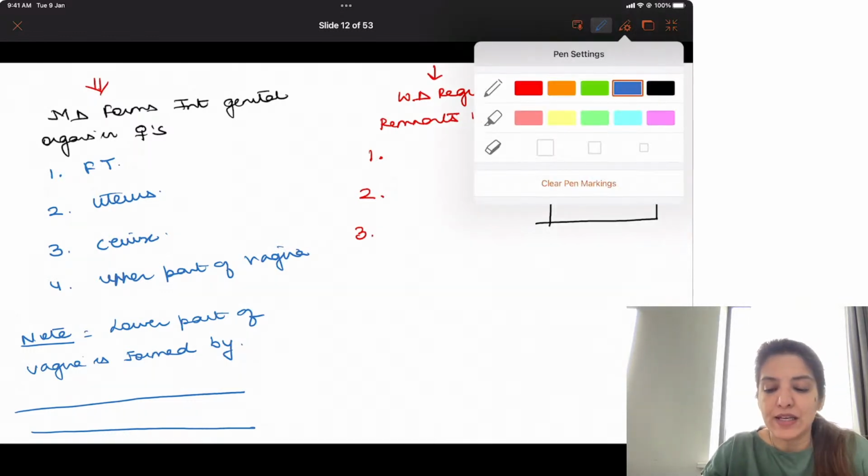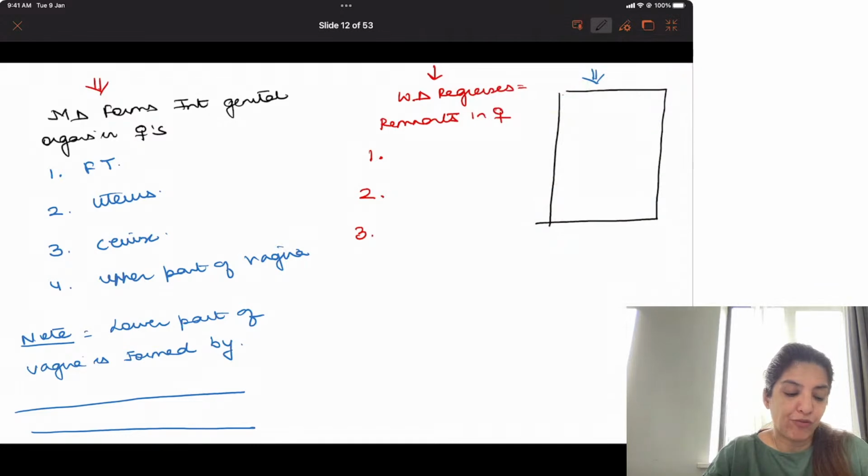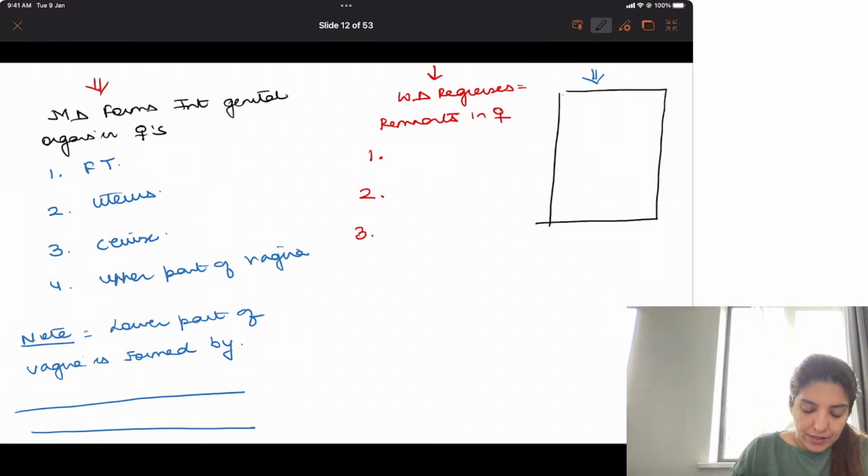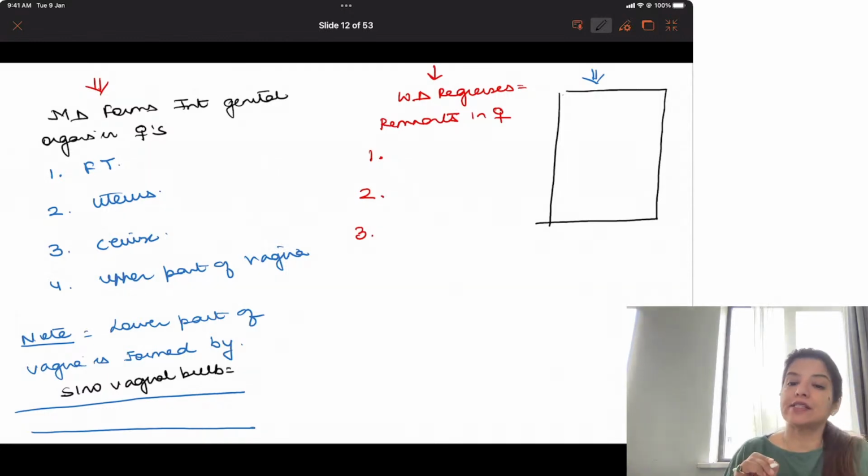So from where is the lower part of vagina formed? The lower part of vagina is formed by the sinovaginal bulb. This sinovaginal bulb is a part of the urogenital sinus.